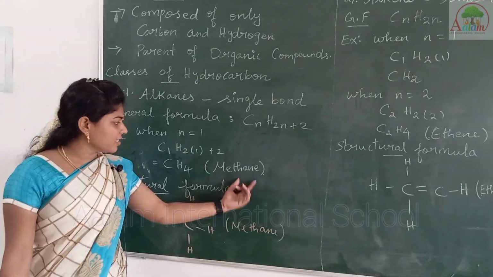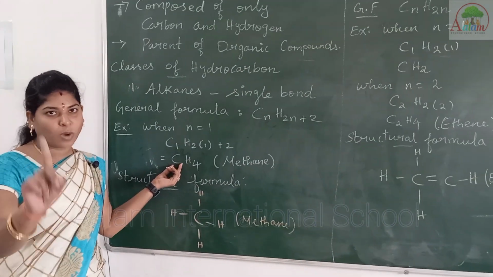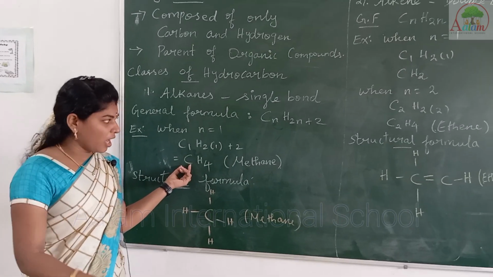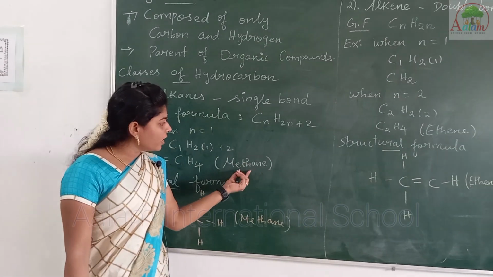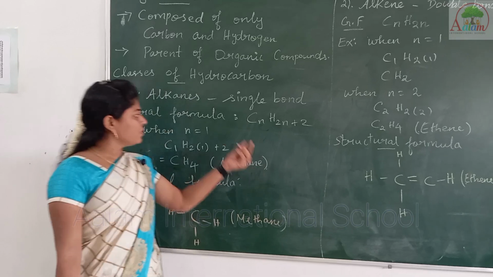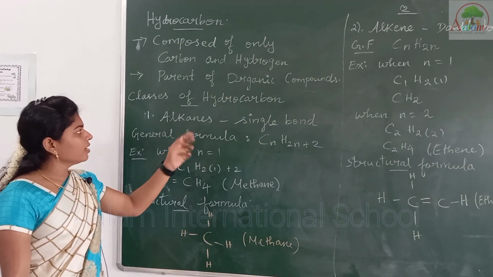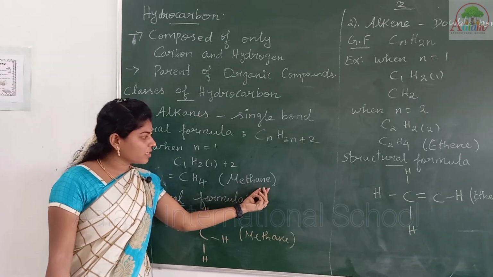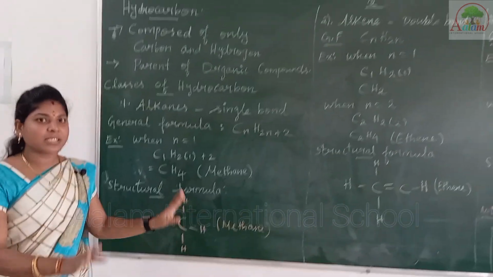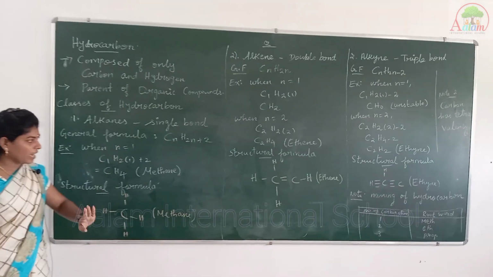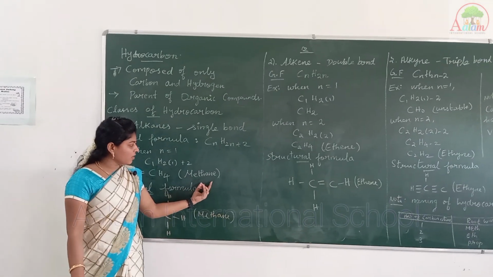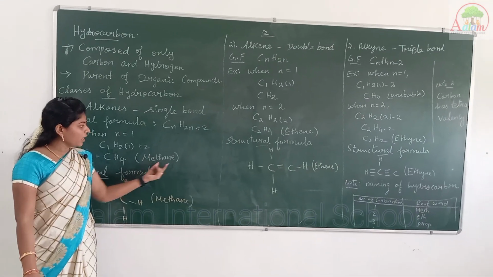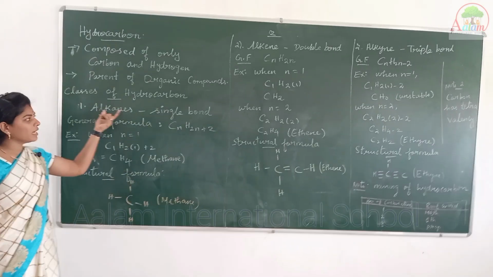So how does methane arise? Here we have carbon as 1. If there is 1 carbon atom, the root word is meth. The suffix ane comes from the class alkane. So the last three letters, a-n-e, form the suffix. Like that we name organic compounds. Again, methane arises from the root word and the suffix of the hydrocarbon class.